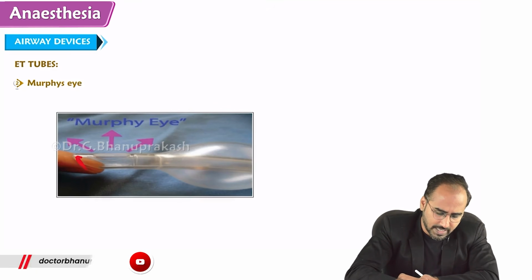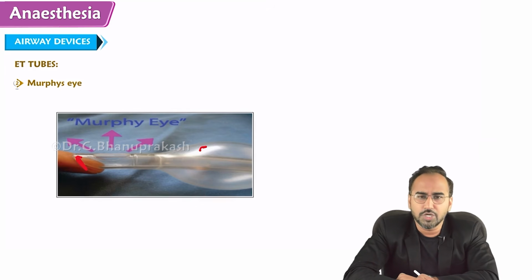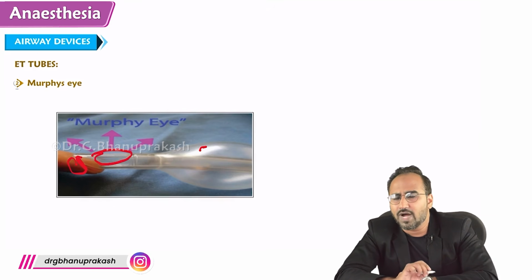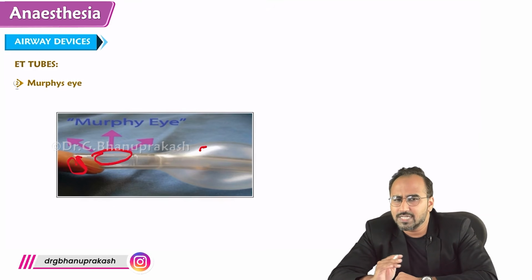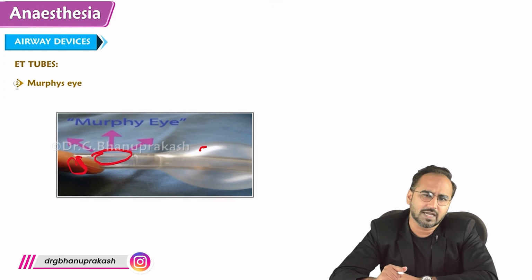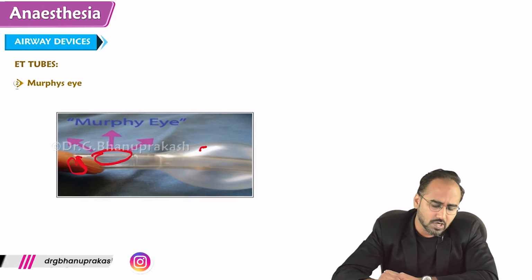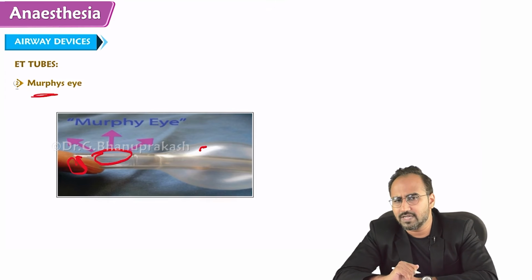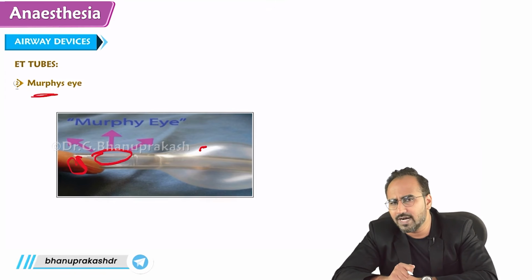This is the bevel end, right? Here is the cuff. Do you see a small opening? One more opening over here. When one opening is given at the bevel end, one more opening is given just between the bevel end and the cuff. What is that opening called? Murphy's eye. Why is that opening given? When you have one opening over here, why is one more opening given over here?